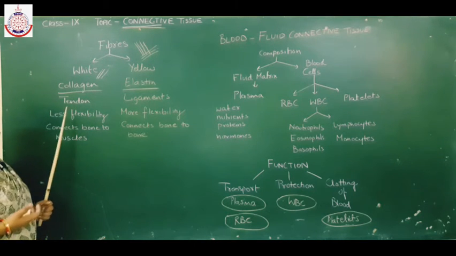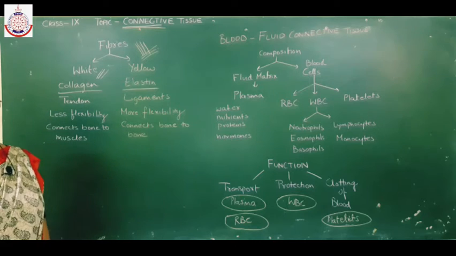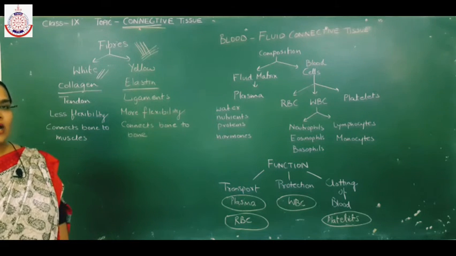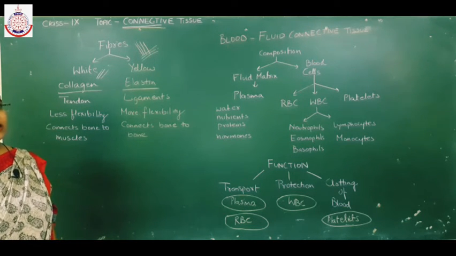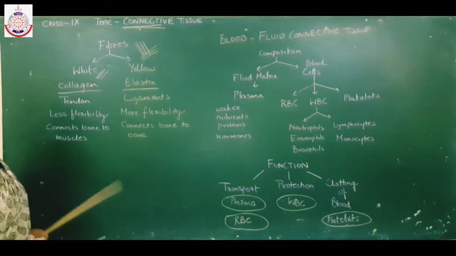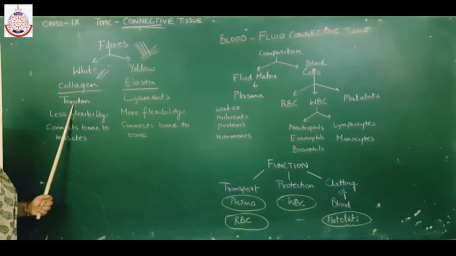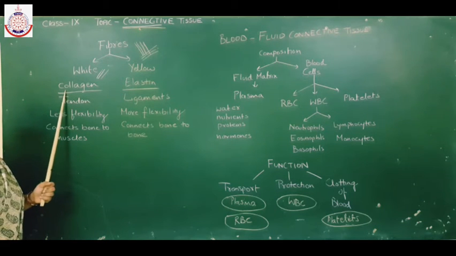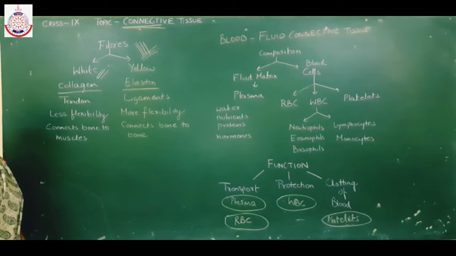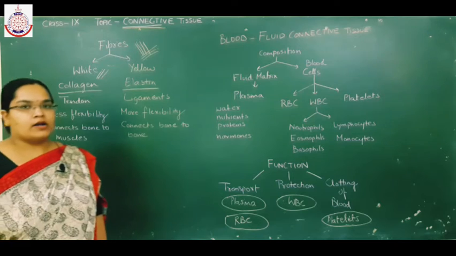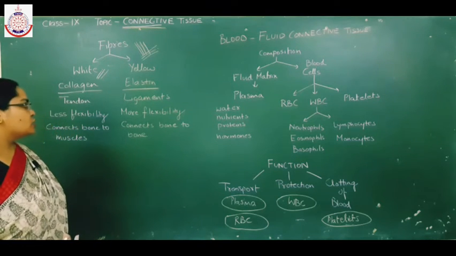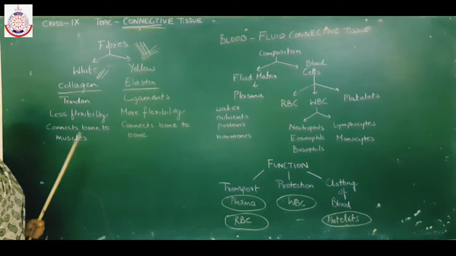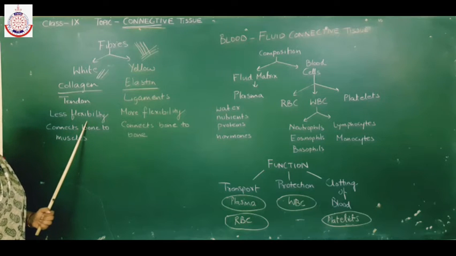It means tendons mainly have white fibers in them and fewer cells are present in their matrix. And these white fibers are made up of collagen, and collagen has less elasticity or less flexibility. So that's why tendons have less flexibility.